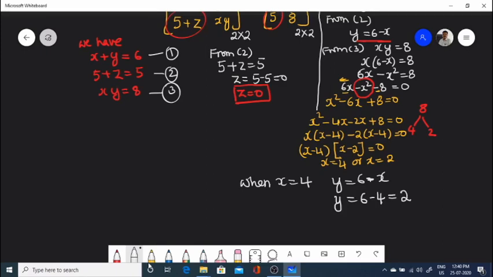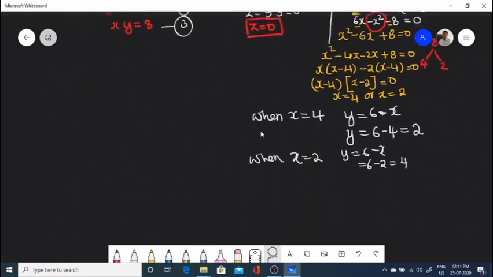And when x is equal to 2, y is equal to 6 minus 2, that is equal to 4. So for two values of x, we have two different values of y.